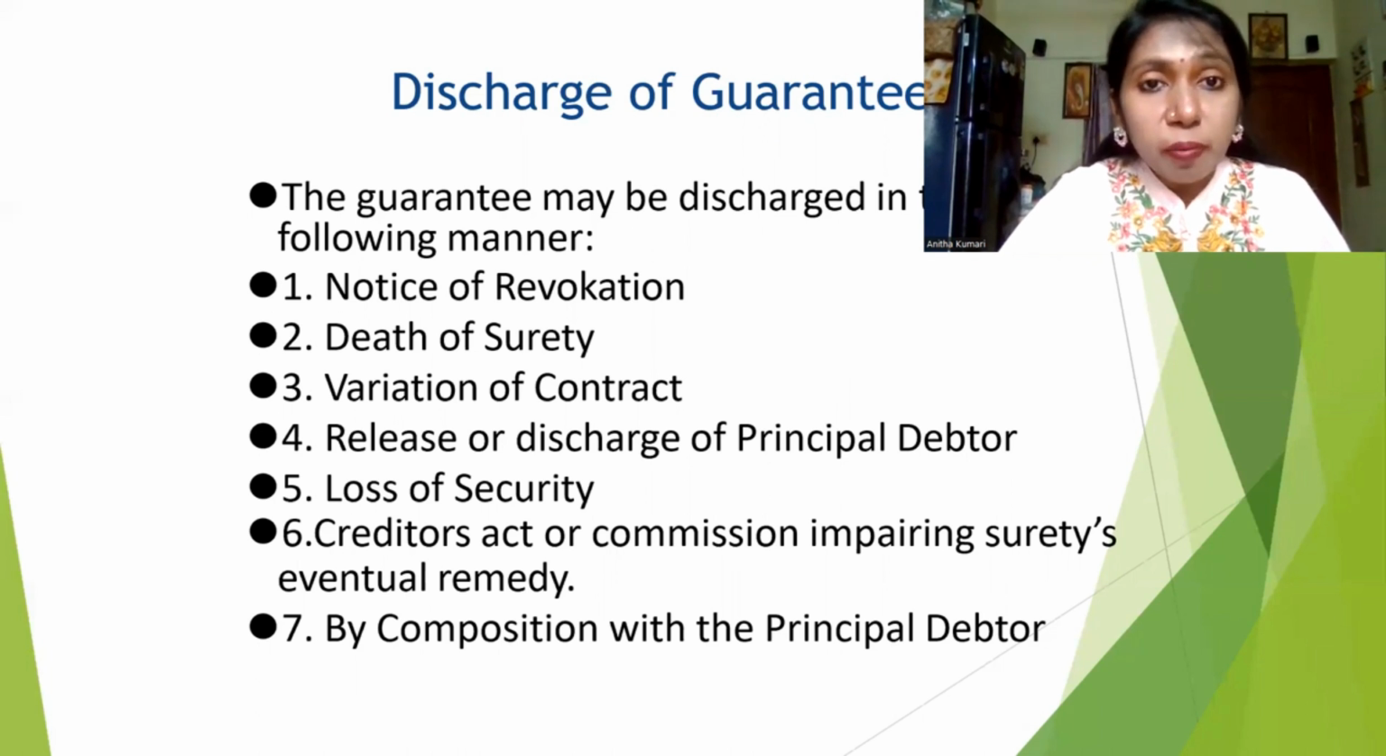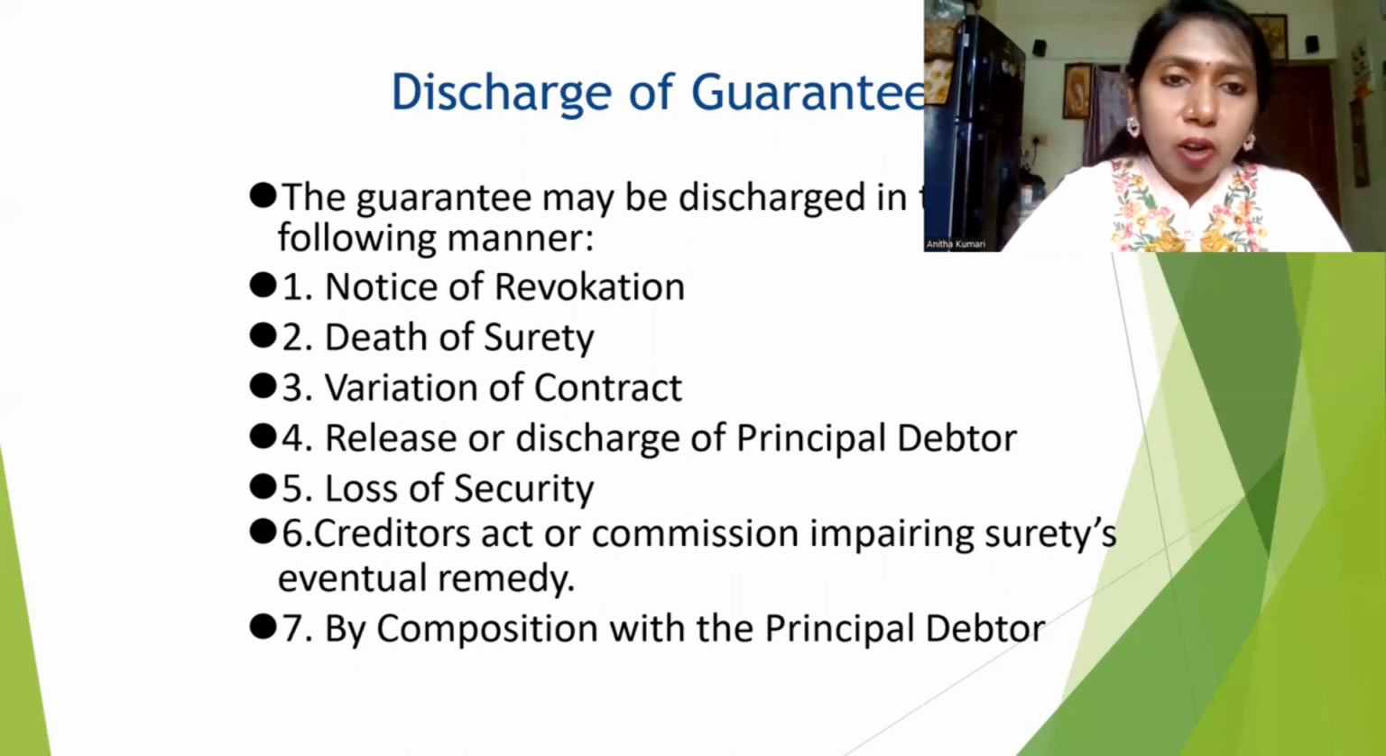Already we have seen termination of a bailment, termination of a pledge. In the same way, discharge of guarantee. So what is called discharge of guarantee? In what ways will the guarantee come to an end? Sometimes by giving a revocation, meaning cancellation, by giving a proper notice, the particular contract of guarantee will come to an end. Or if any person, the principal debtor, creditor, or surety dies, if anything happens, okay.